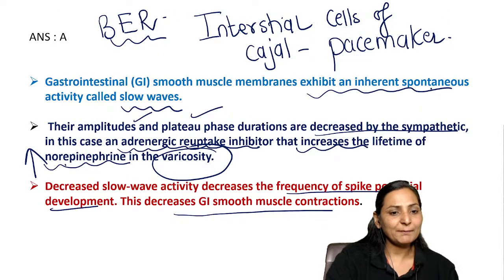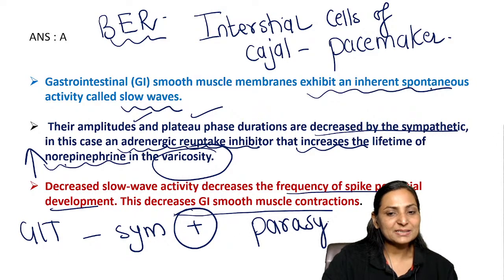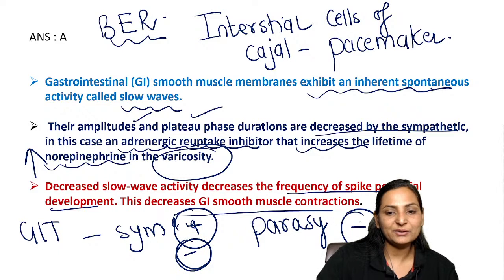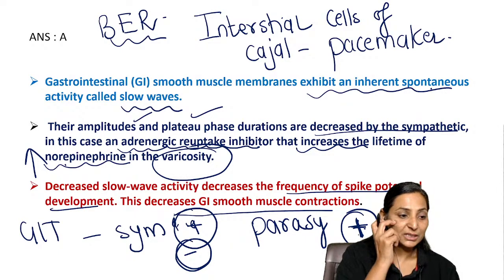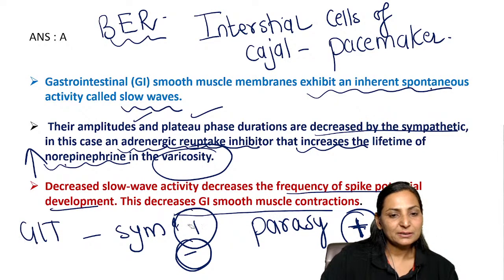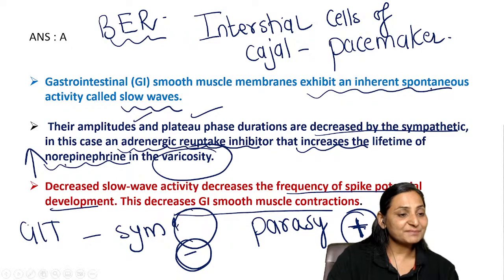So you must always remember that in the case of GIT, the sympathetics are supposed to be inhibitory. Okay, the sympathetics are inhibitory and the parasympathetics are stimulatory. So this thing should always be understood, right? This is inhibitory and this is stimulatory. So this is very, very important.